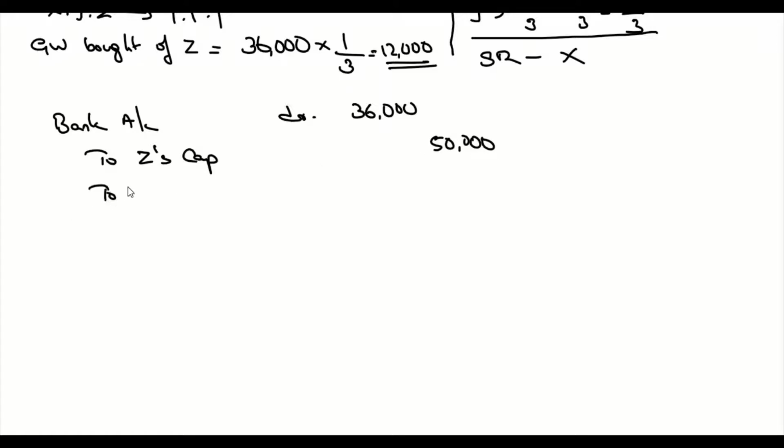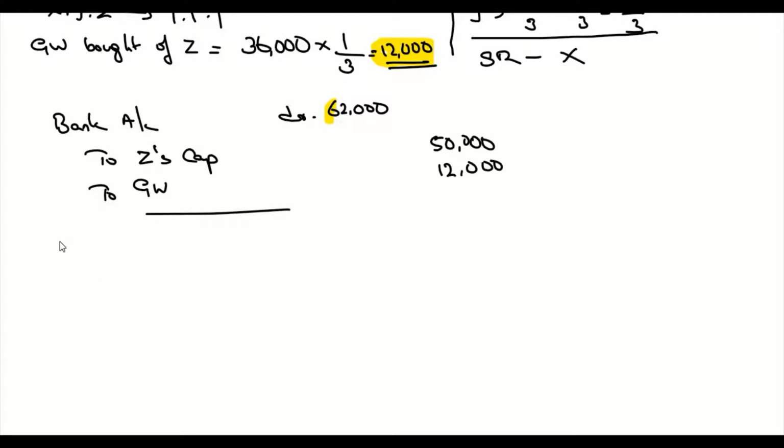And he also brought goodwill, which we calculated, which is 12,000. This is the goodwill that is brought by Z. So 50,000 plus 12,000, it is 62,000. It's the first journal entry.